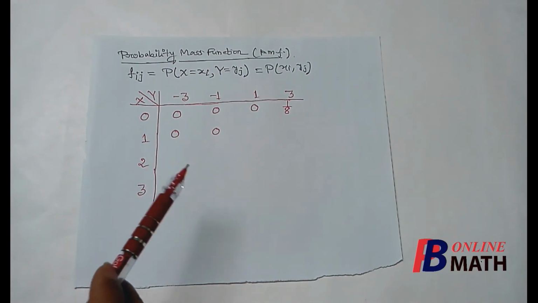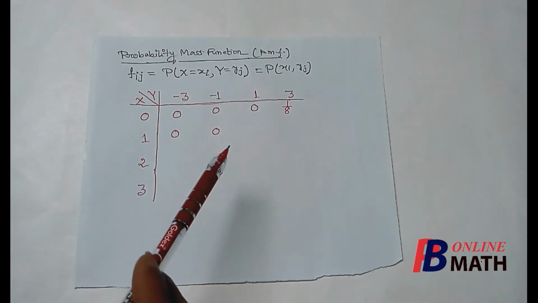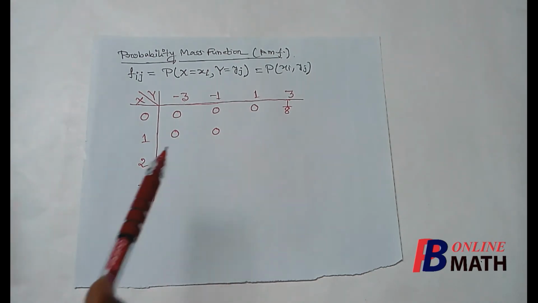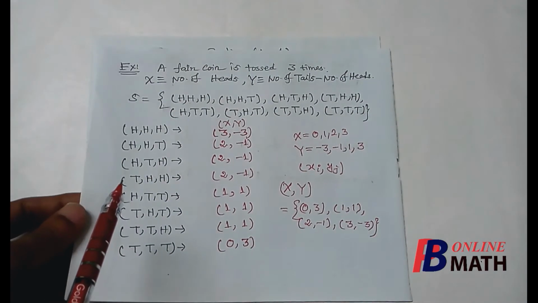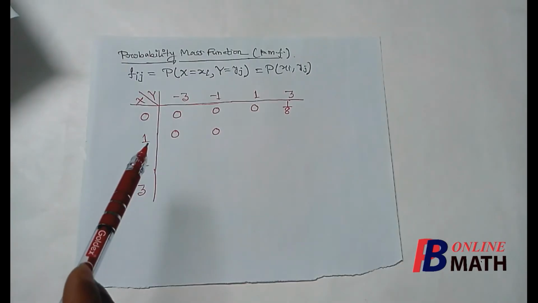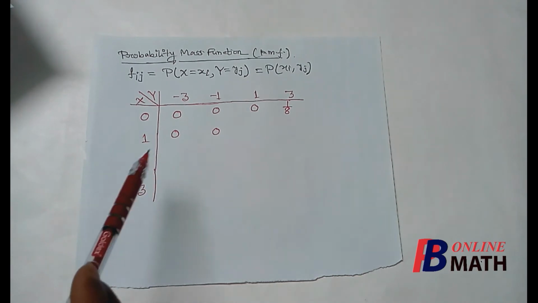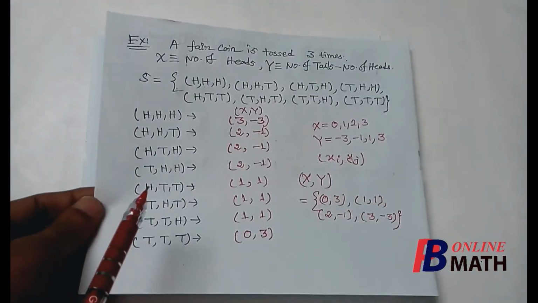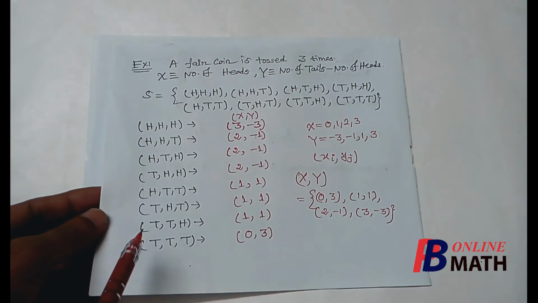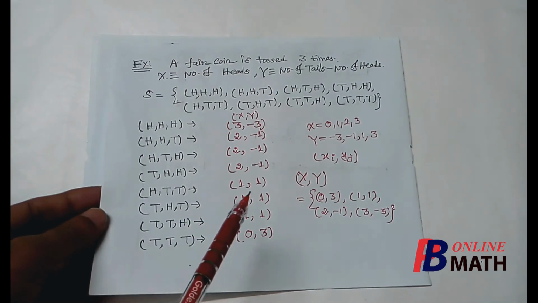Next we can easily find that the masses at the points 1 comma minus 3 and 1 comma minus 1 are 0, because there are no events numbered 1 comma minus 3 or 1 comma minus 1. Now if we consider the next spectrum point, which is 1 comma 1, here we find that there are actually 3 outcomes which are numbered as 1 comma 1.